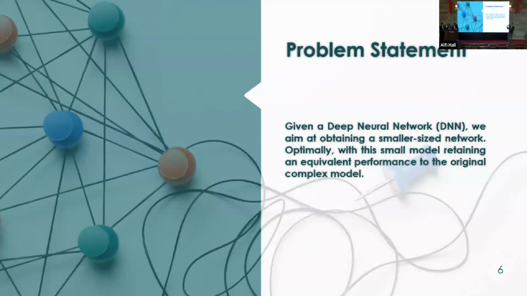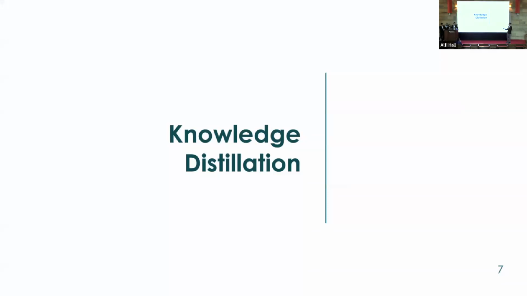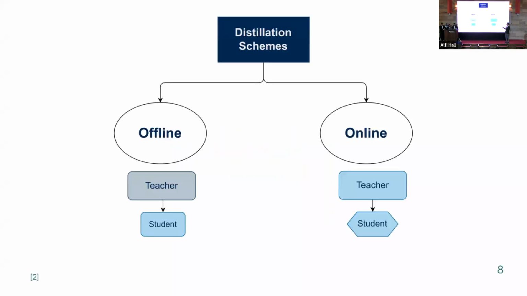So formally stated, our problem statement is as follows. Given a deep neural network with a large size, we aim at obtaining a smaller sized network, and this smaller sized network shall obtain a comparable accuracy and performance to the large network. So to do this, there are different ways for model reduction. These include knowledge distillation, pruning, and many other techniques. So we adopted the state-of-the-art area in model reduction, which is knowledge distillation.